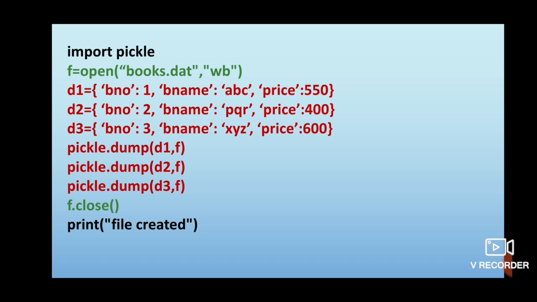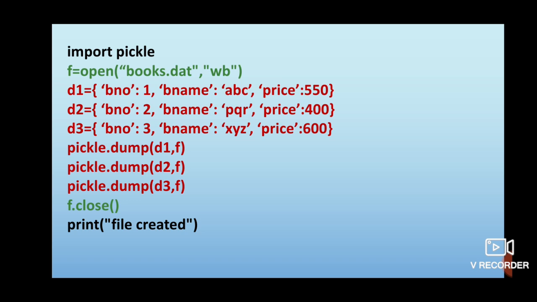The same process is repeated in the lines pickle.dump(d2, f) and then d3, f. So all these three objects will finally be written on the file. And after this, because all my processing is over, my next job is to close the file.